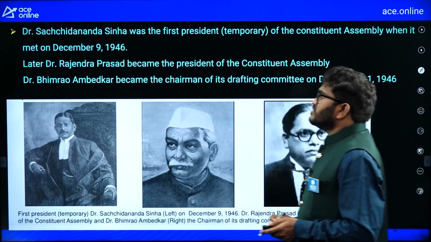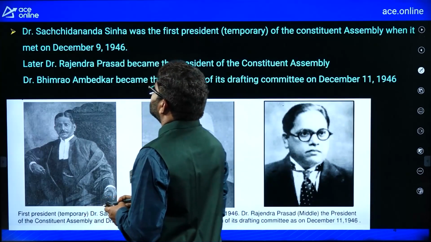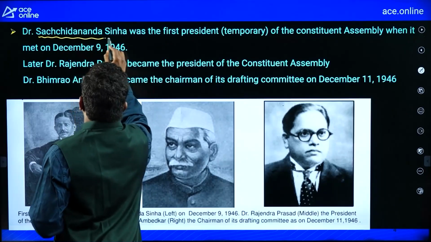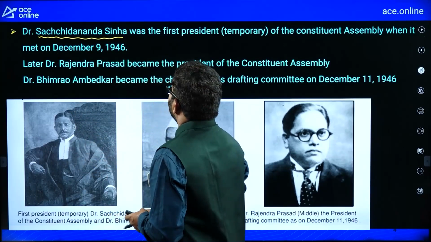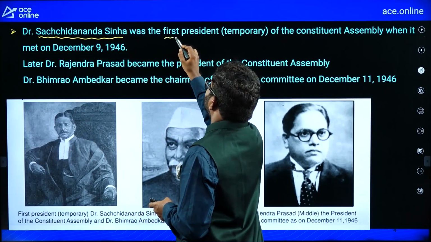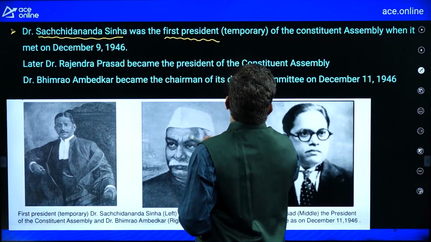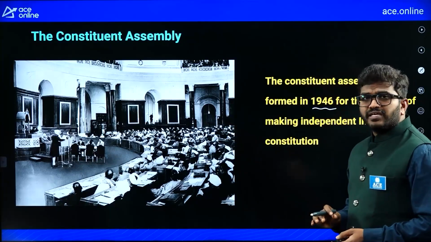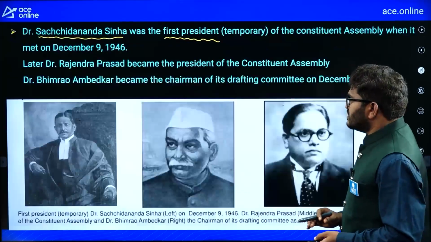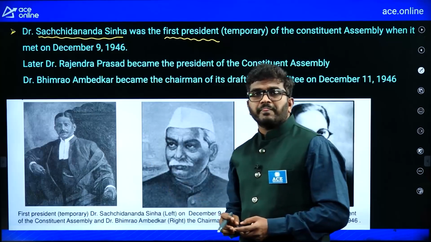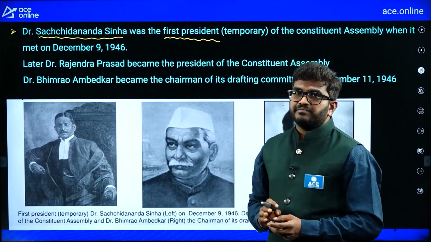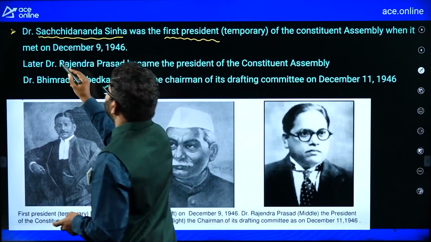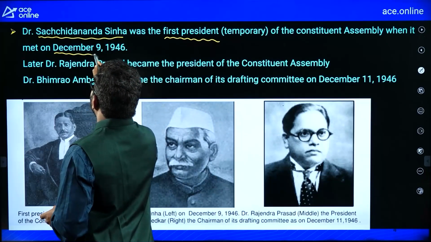Now see here, Dr. Sachidananda Sinha was the first president, but temporary, for the Constituent Assembly. Remember, for this Constituent Assembly, the first president is Dr. Sachidananda Sinha, but he was temporary. This was done on December 9th, 1946.